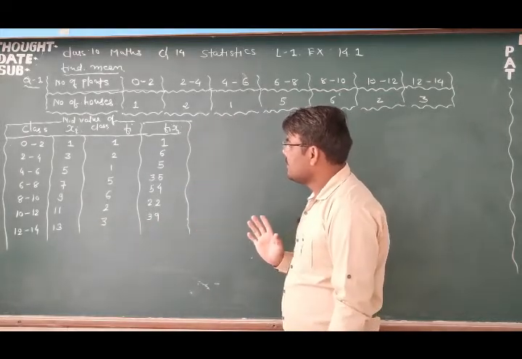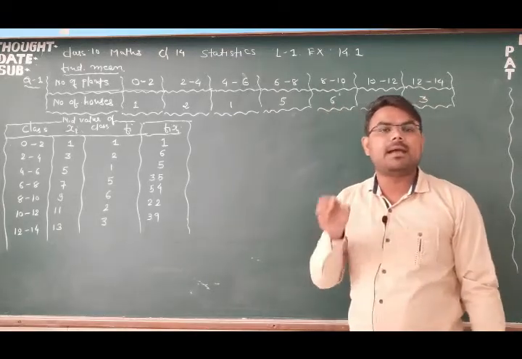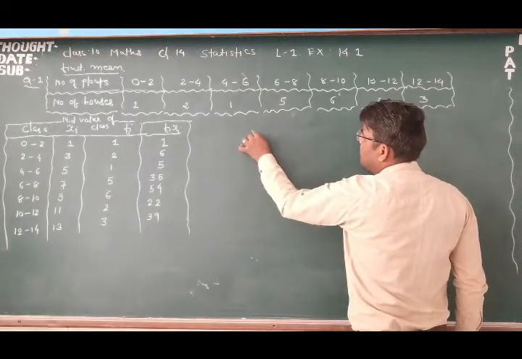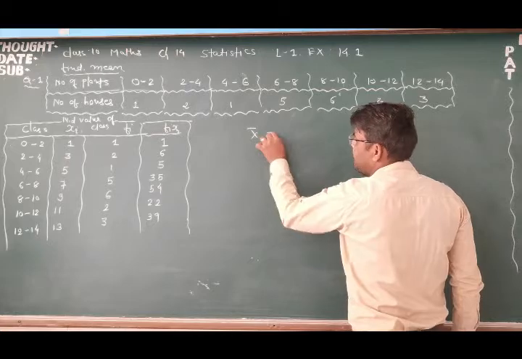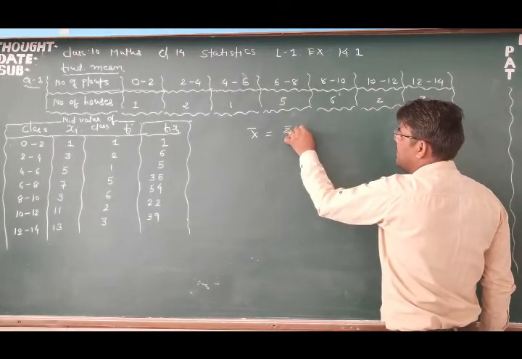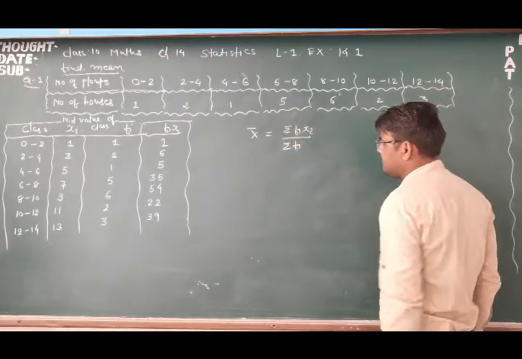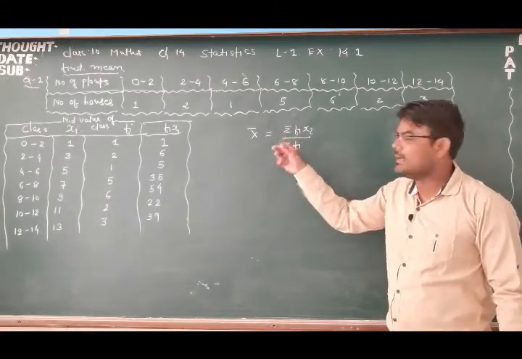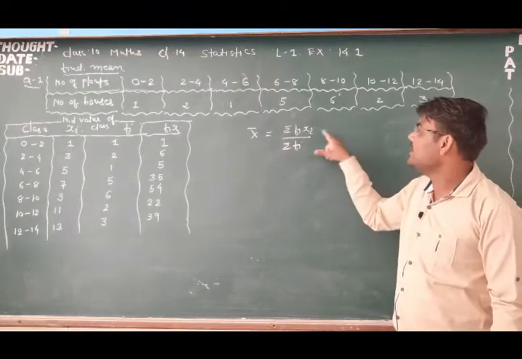Okay friends. Now friends, what is the formula for finding mean by direct method? So I will write here. Remember, mean is always denoted by x bar, and the formula is sigma fi into xi by sigma fi. Now friends, we will have a question, what is sigma? It is nothing but summation. It means addition of all fi into xi.